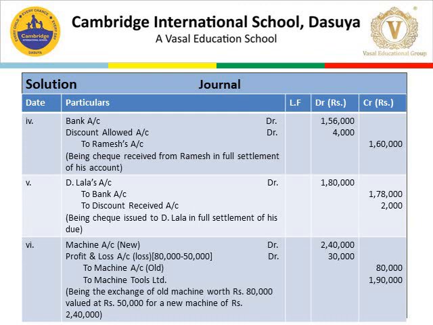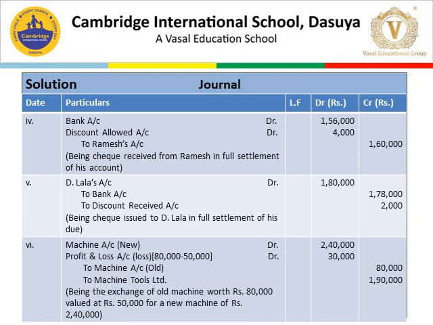Now the journal entry. Dee Lala's account debit with 1,80,000 to bank account 1,78,000 to discount received account 2,000. Let's see the rules. Dee Lala is our liability, so decrease in liability is debit. So 1,80,000 is debited. To bank: here we are paying, and bank is an asset.